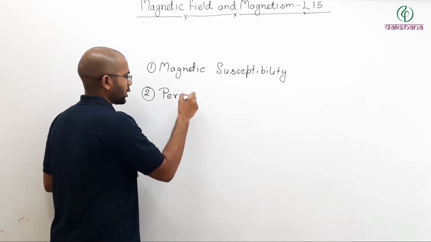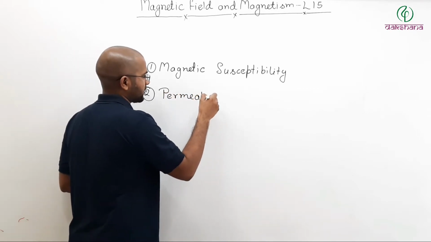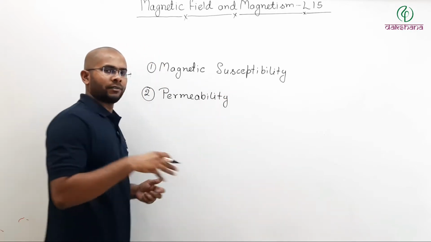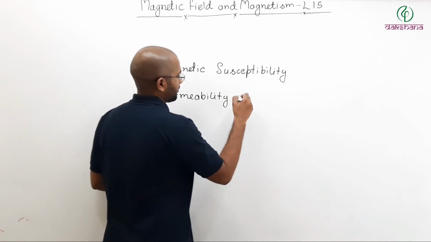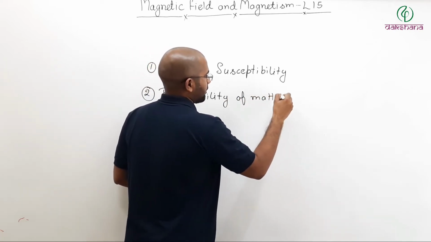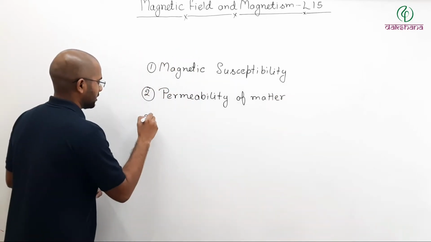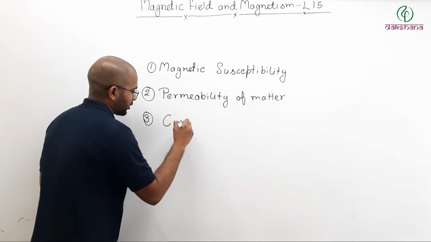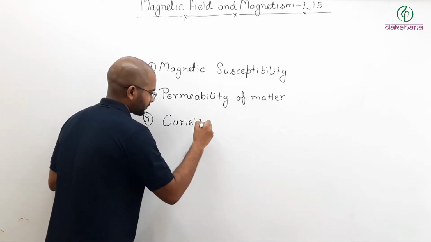If you remember, we have talked about permeability of free space. Under this topic we will talk about permeability of any material, permeability of matter you can say. And the third topic that we will discuss will be Curie's law.